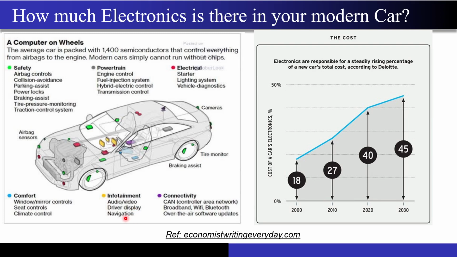And in the case of infotainment, you have the driver display. Almost all the modern cars have these driver displays. In the case of audio video, nowadays in most cars you have the audio control from the steering wheel itself, right? If you talk about the electrical, then the lighting systems, and if you talk about the fuel, then the fuel sensor should be there. It will be judging how much of the tank is actually full, and based on that sensor level, it will display that almost 70% of your fuel tank is actually empty, right? So that you can judge, okay, after maybe traveling 150 or 200 kilometers, I have to refuel my car, right?